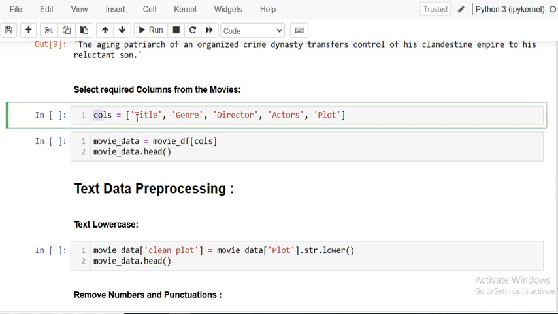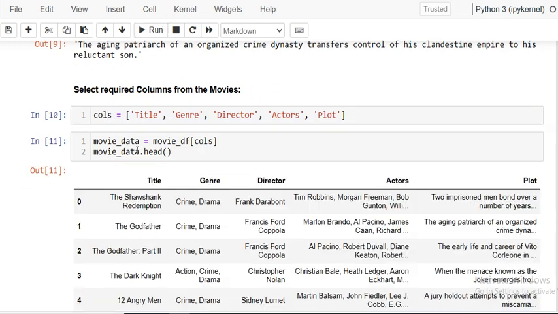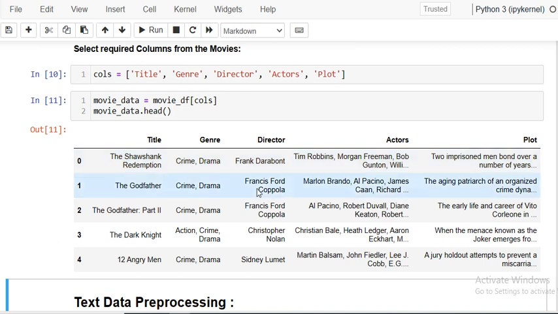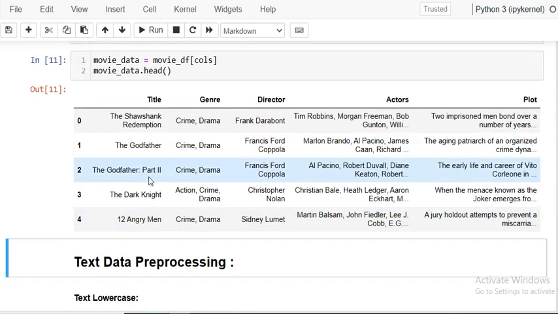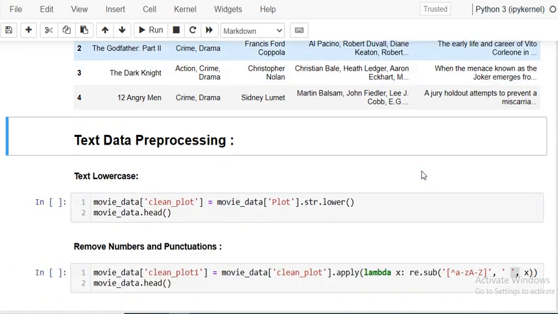Now, here you can see that we have considered the five columns: the title, genre, director, actors, and the plot. So these are the textual data, and these columns we are selecting and creating one more data frame. So you can see title, genre, director, actor, and the plot. So we'll start the text pre-processing on the plot data because the plot column has more words.